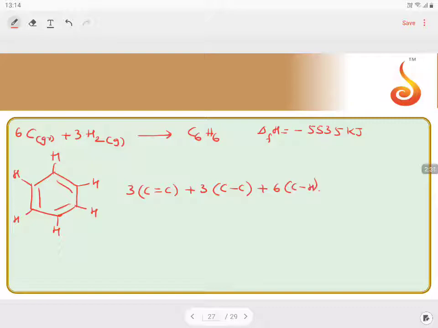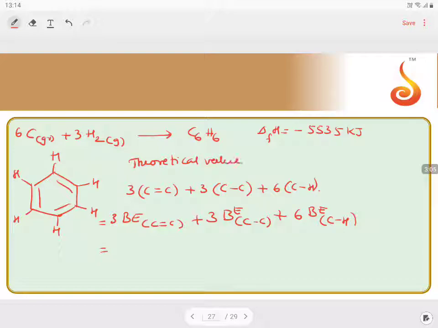So the dissociation of benzene requires energy overall of 3 times the bond energy of CC double bonds plus 3 times the bond energy of CC single bond plus 6 times the bond energy of CH bonds. That will be the total bond energy required to break all the bonds in benzene. So the theoretical value of dissociation of benzene, let us see.